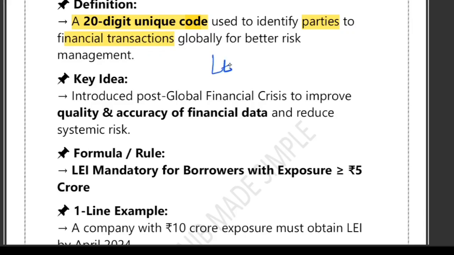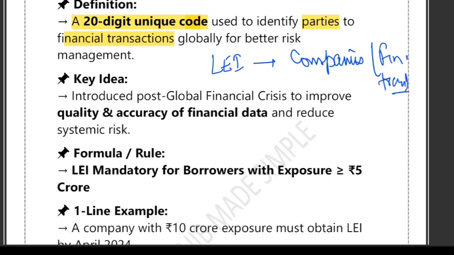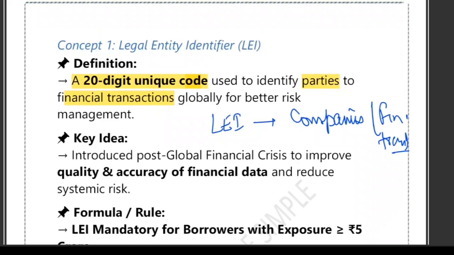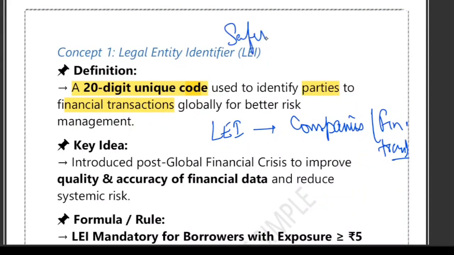So please understand, LEI is given to companies, those companies that take part in financial transactions. Think of it like an Aadhaar number, but for business, which is used worldwide to make the financial system safer and more transparent. Right. So it makes the financial system safer, and it increases transparency. So that is the use of LEI.